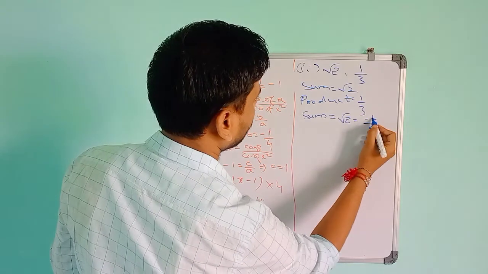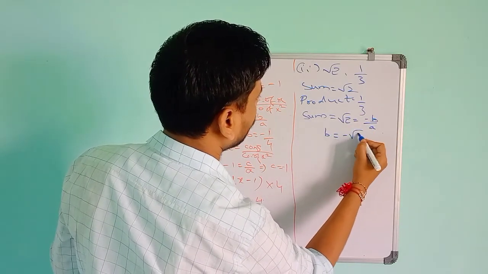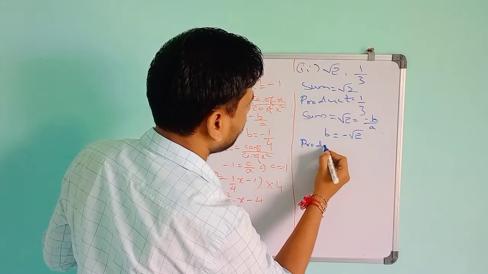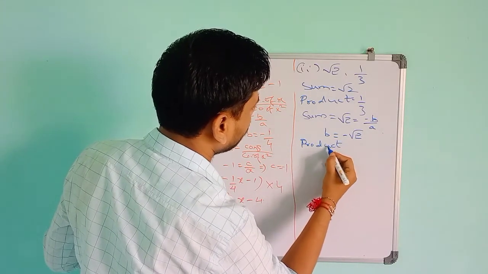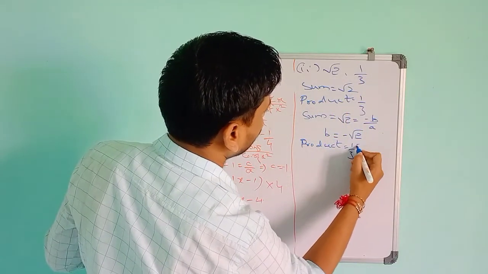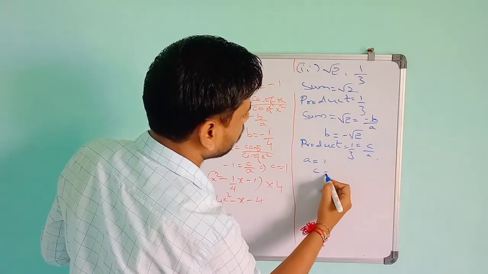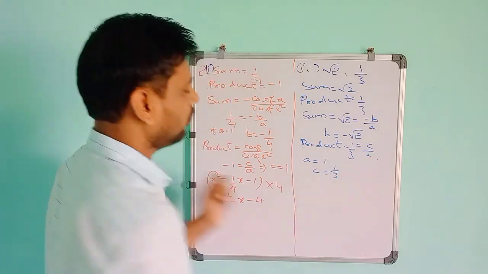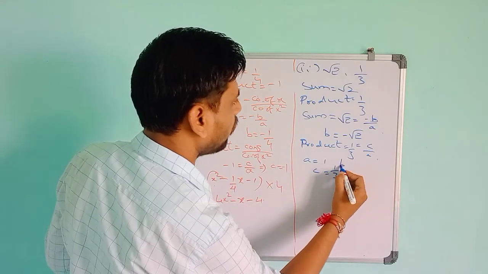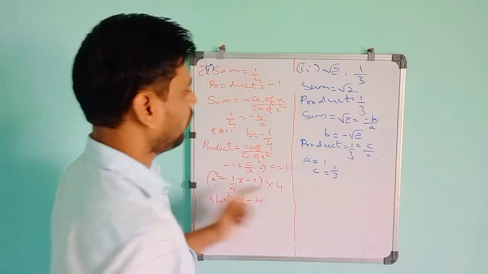If you take a is equal to 1, then b will become minus root 2. Then product is c by a. The total product is given as 1 by 3. So 1 by 3 is equal to c by a. If you take a is equal to 1, then c will become 1 by 3 because a is 1. So a is equal to 1 and c is equal to 1 by 3.